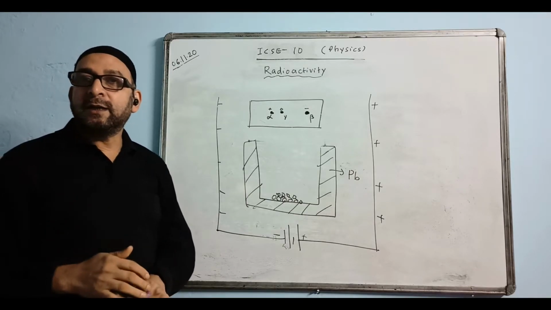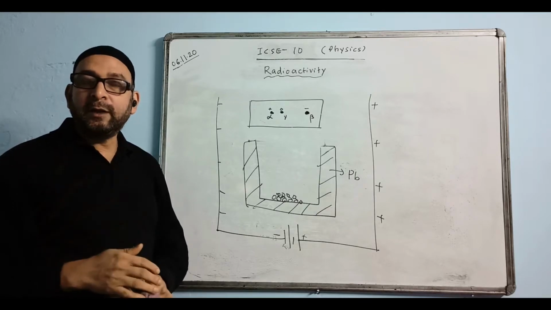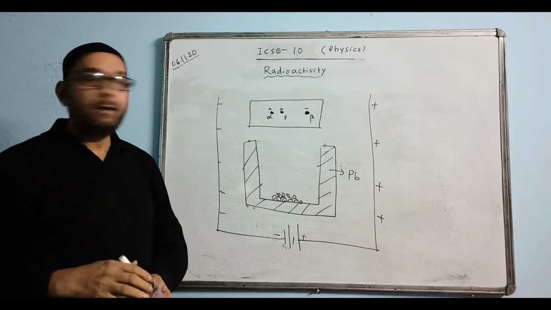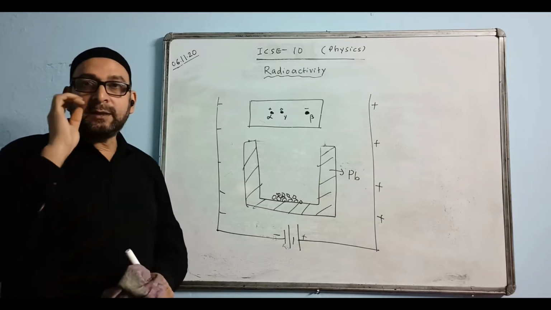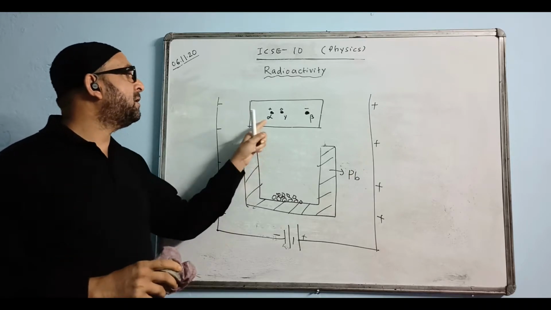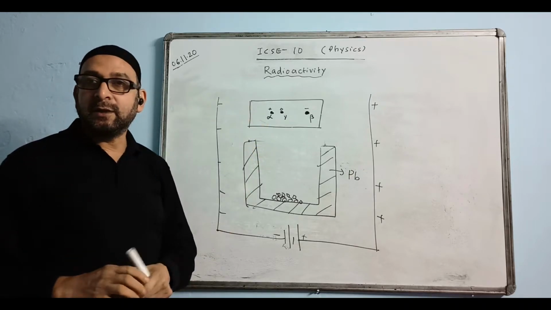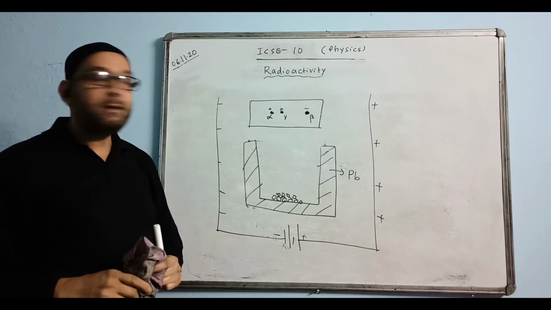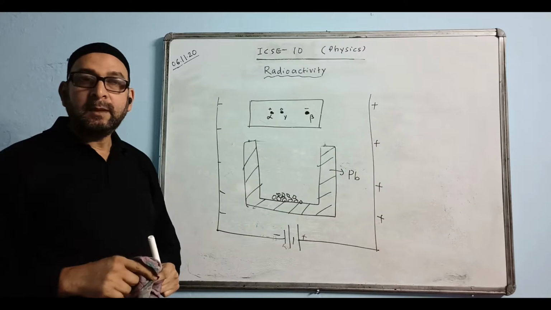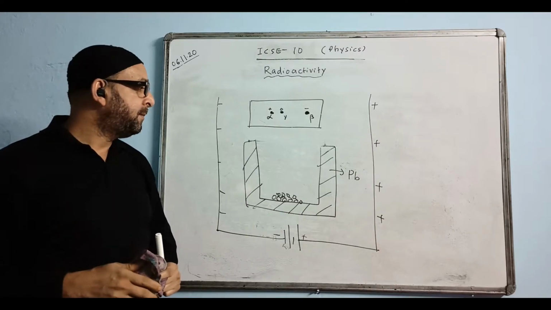So what kind of radiations are coming out from a radioactive material? Three kinds of radiation. They are alpha, beta and gamma. What kind of radiation is beta? Beta is negatively charged radiation. What kind of radiation is alpha? Positively charged radiation. What kind of radiation is gamma? Uncharged. That is neutral in nature.